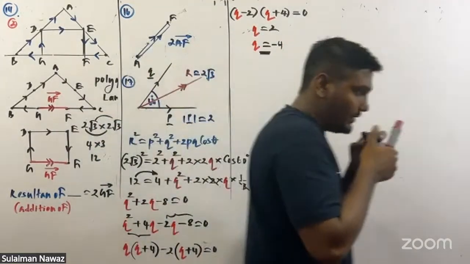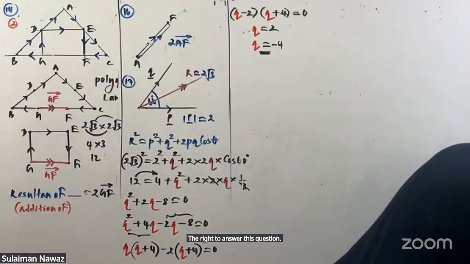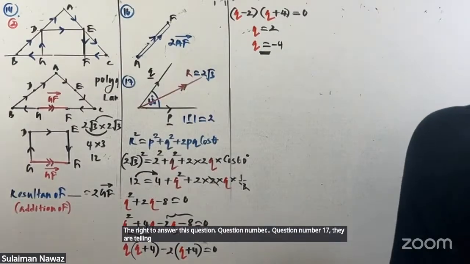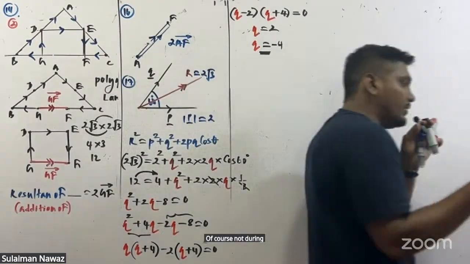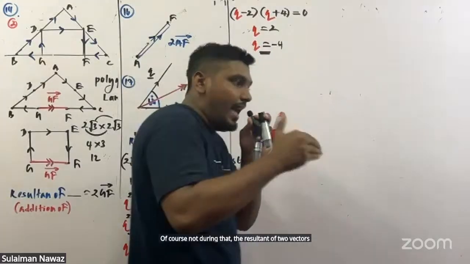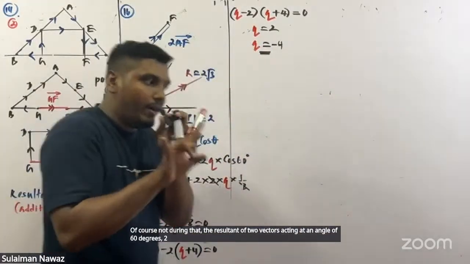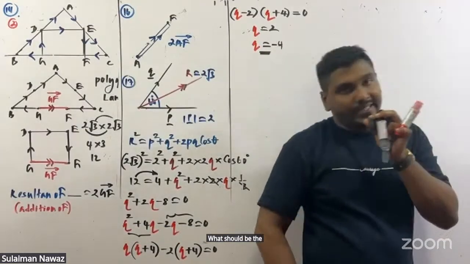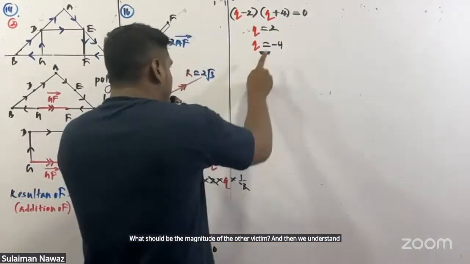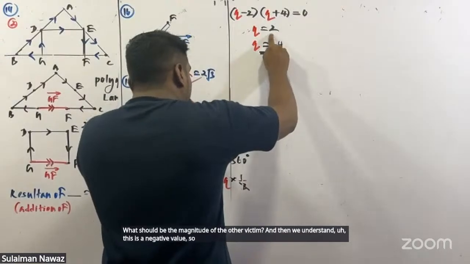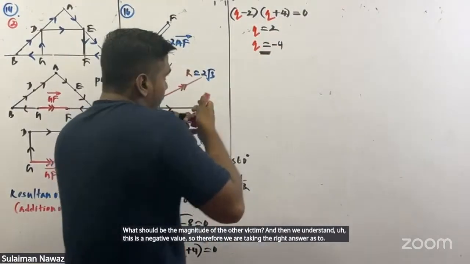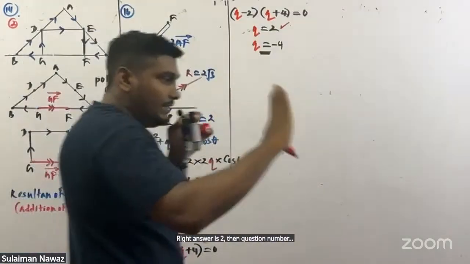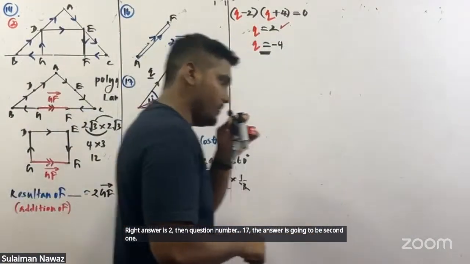Then what is the right answer in this question? Question number 17, they are telling that the resultant of two vectors acting at an angle of 60 degrees is 2 root 3. If one of the vectors is 2 units, what should be the magnitude of the other vector? Then we understand this is a negative value, so therefore we are taking the right answer as 2. Then for question number 17, the answer is going to be the second one.